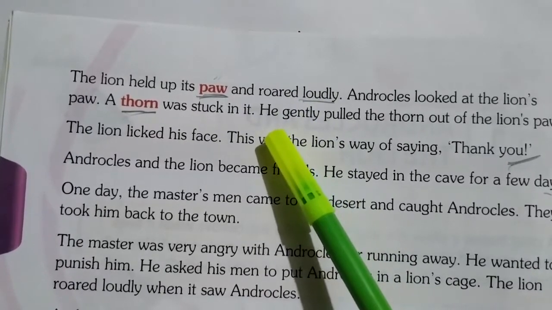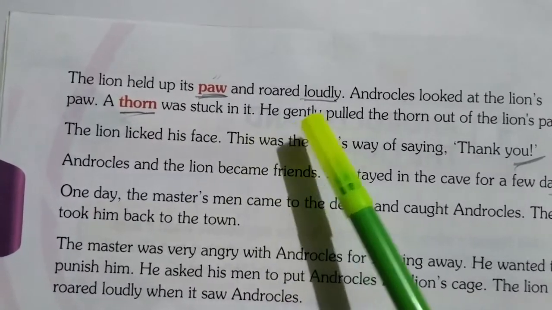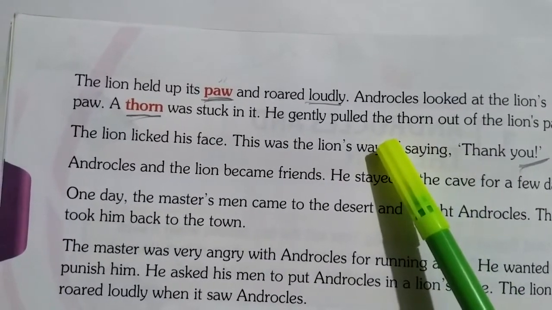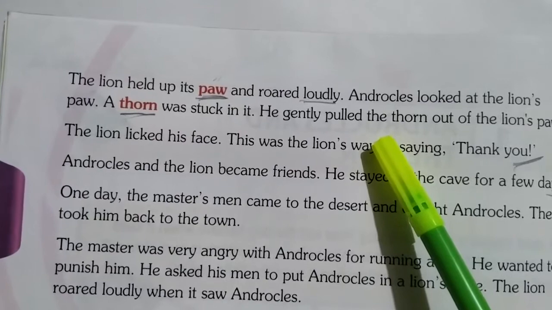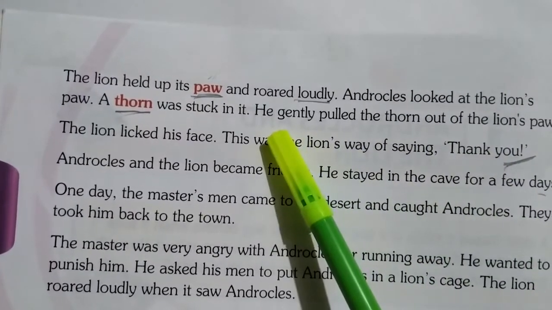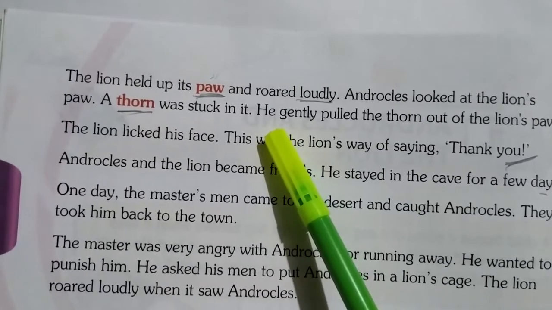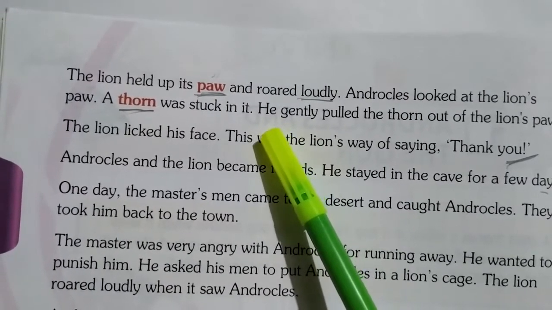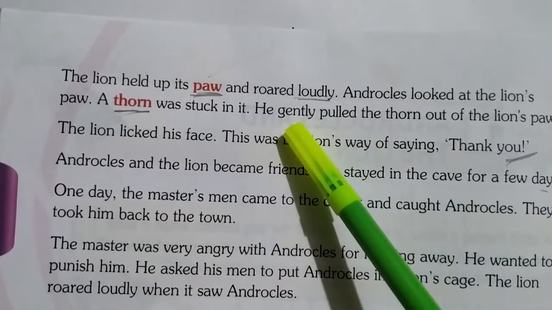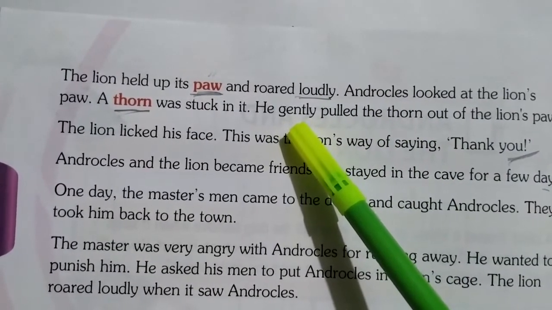Now here see, Androcles gently pulled the thorn. See, he removed the thorn from the lion's paw. Out of the lion's paw. See, children, see what was there? The thorn was stuck in the lion's paw. So Androcles went near to the lion and gently he pulled.